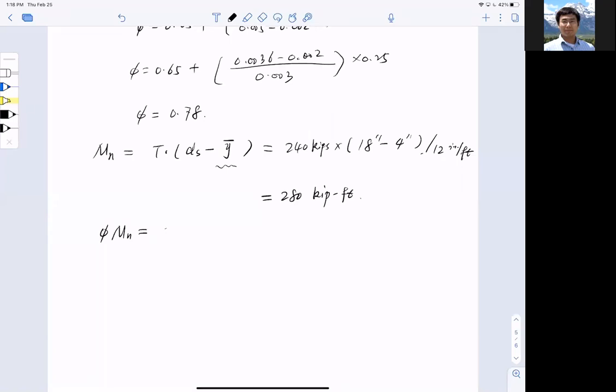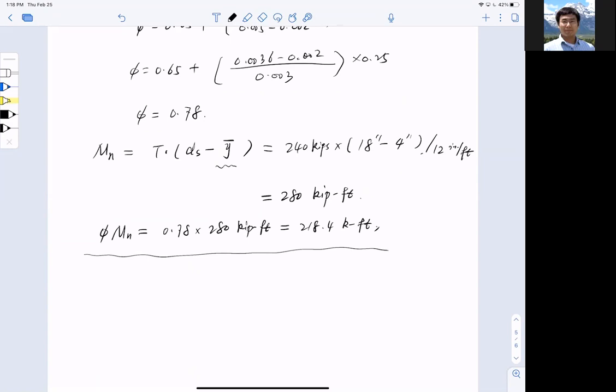I have a final moment capacity of 218.4 kip-foot. All right, so this is the final number.